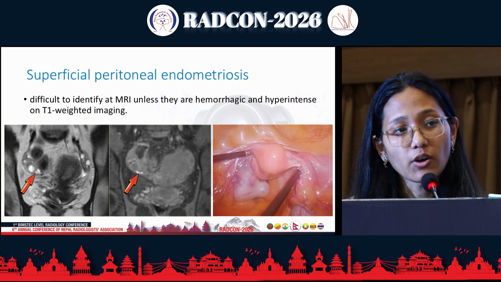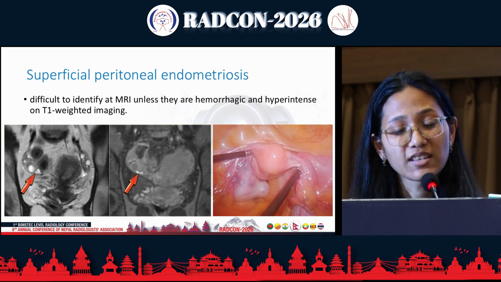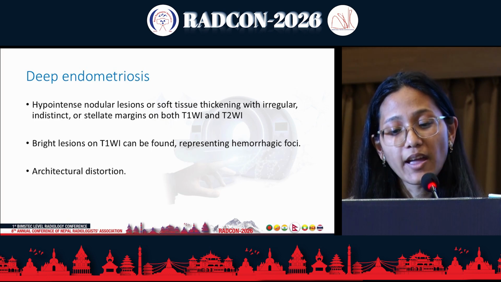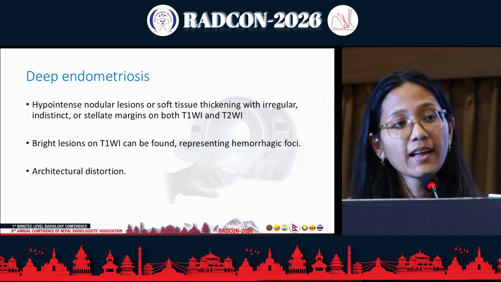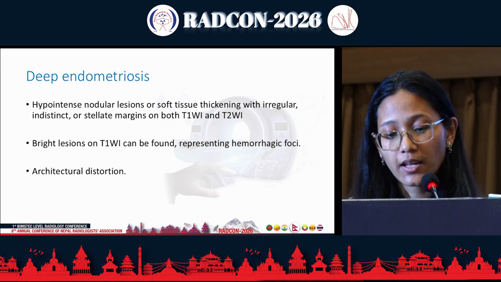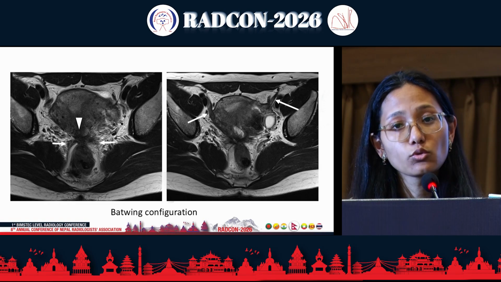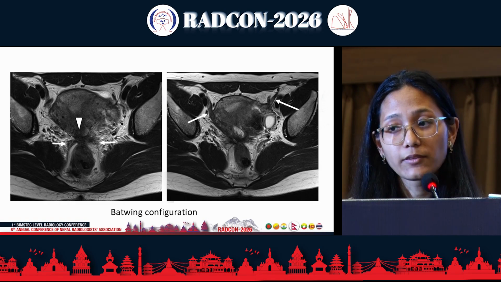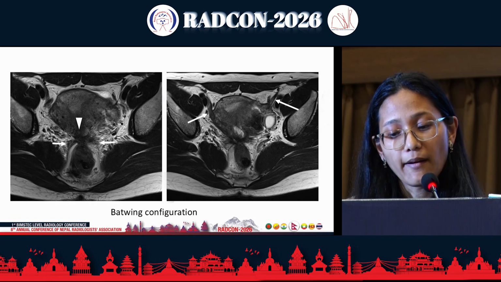The superficial endometriosis is difficult to identify on MR unless they are hemorrhagic or hyperintense on T1 weighted image, and deep endometriosis will appear as hypointense nodular lesions or soft tissue thickening with irregular, indistinct or stellate margins on both T1 and T2 weighted images, and there will be architectural distortion. As we can see, the batwing configuration, the ill-defined T2 low signal intensity area infiltrating the retrocervical region, infiltrating into the rectal wall and into the parametrium.